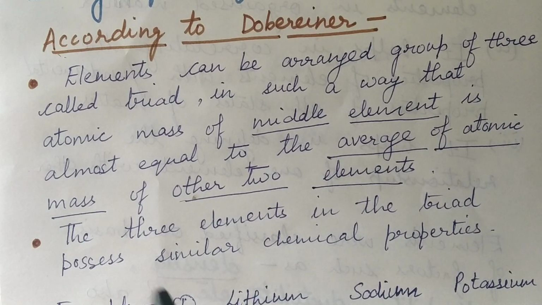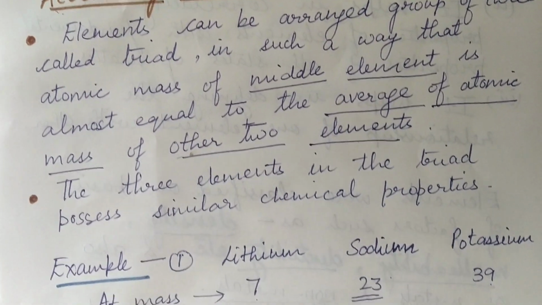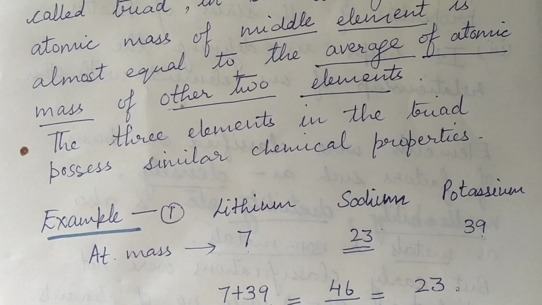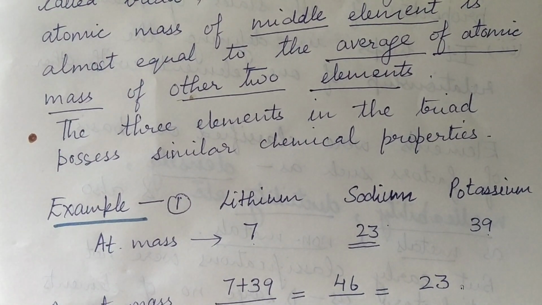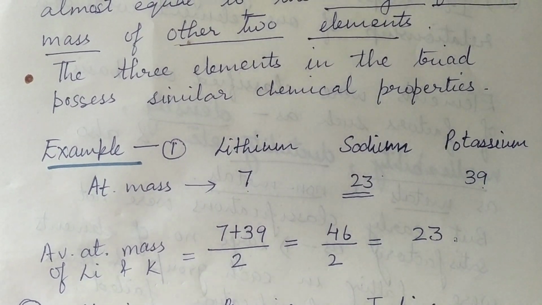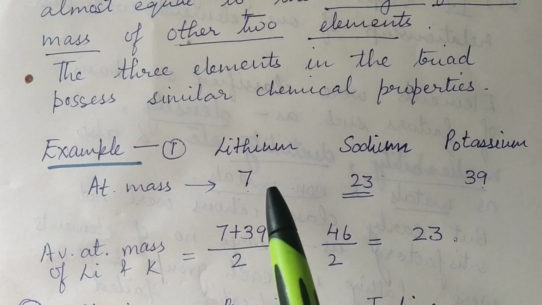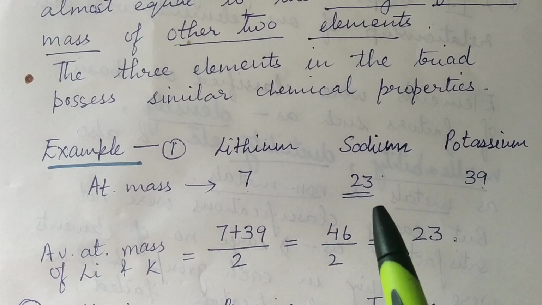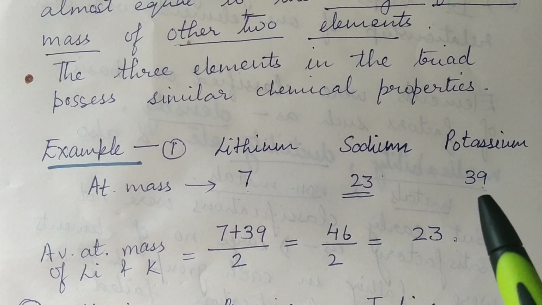Dobereiner also said that the three elements in a triad will possess similar chemical properties also. So let us now see the various triads which he gave. The first triad is the elements lithium, sodium and potassium. You can see that the atomic mass of lithium is 7, sodium is 23 and potassium is 39.